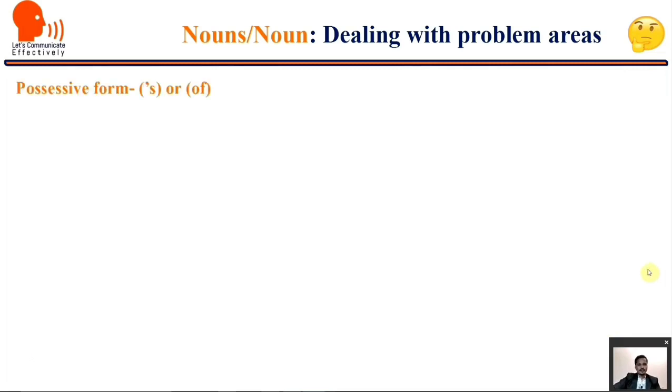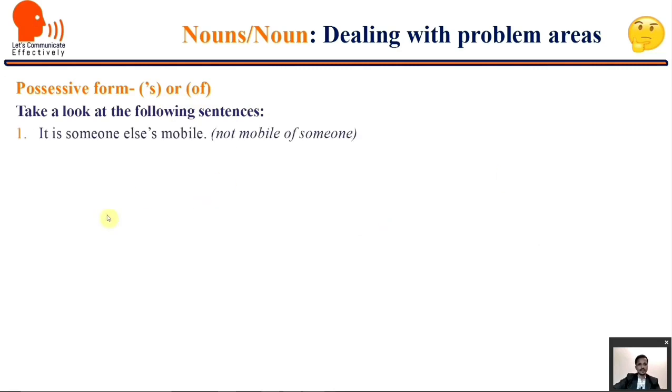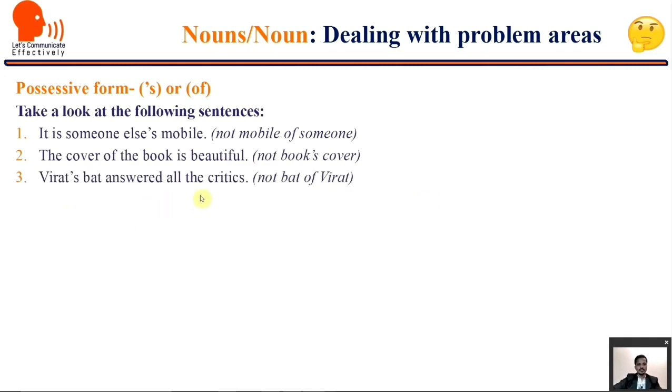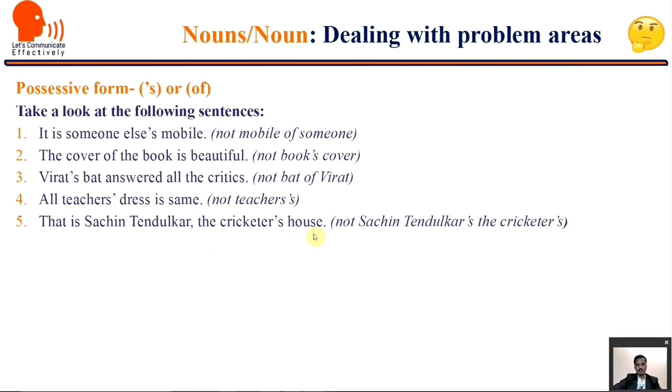Let's move ahead and see the next area of concern for most users of English, that is the possessive form. When we are making possessives, either we use apostrophe s or we use of. So when to use apostrophe s and when to use of, let us see. Take a look at the following sentences. It is someone else's mobile. The cover of the book is beautiful. Virat's bat answered all the critics and all teachers' dress is same. That is Sachin Tendulkar, the cricketer's house.